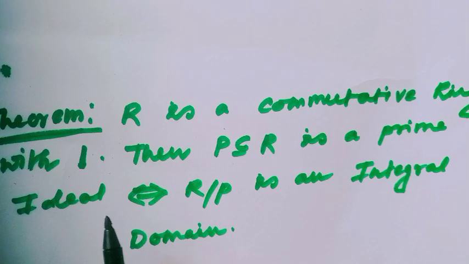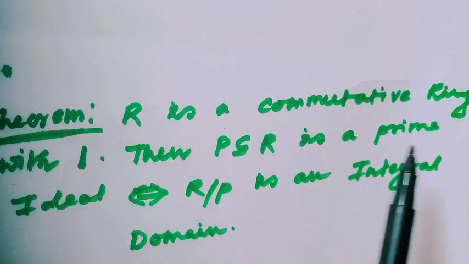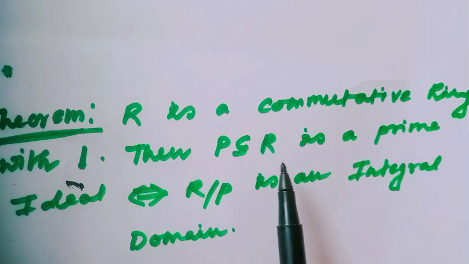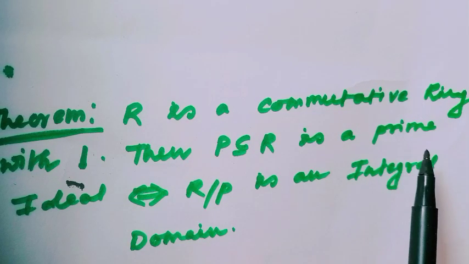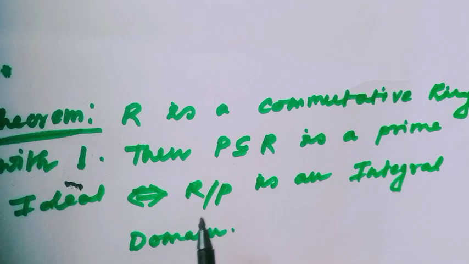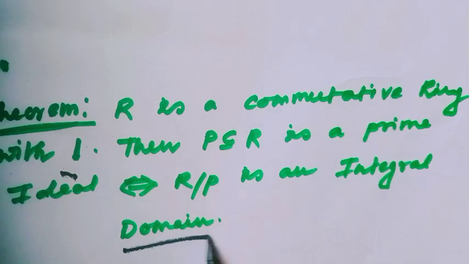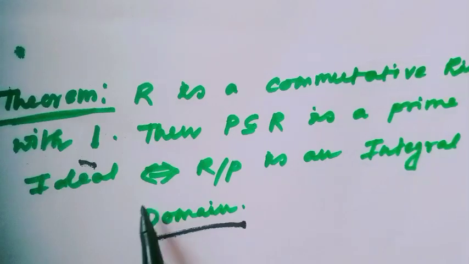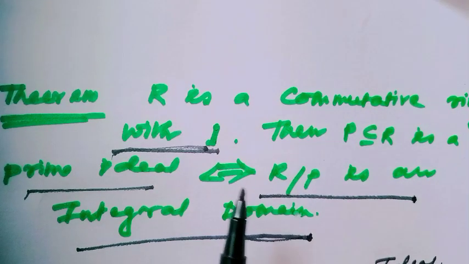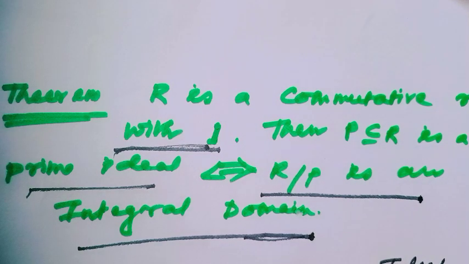There exists a very important theorem. If R is a commutative ring with identity, then P, a subset of R, is a prime ideal if and only if the quotient ring R mod P is an integral domain. This is an if and only if condition. If you know the theorem, then it will be so easy to find integral domains. Let's see the proof.